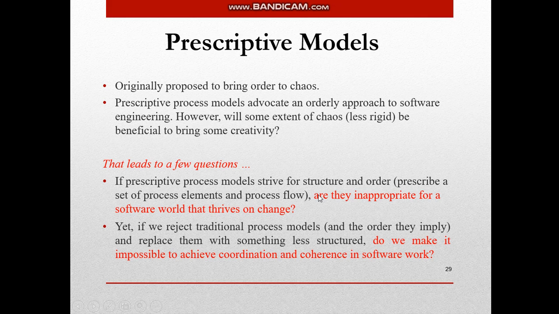यानी the question arise here is कि अगर chaos कम करने के लिए बहुत precise manner में हमने अगर models बनाए हैं, so is it possible कि वो एक static structure दे जिसमें changes accommodate करना possible ही ना हो? Yet, if we reject traditional process models and replace them with something less structured, do we make it impossible to achieve coordination and coherence in a software's work?